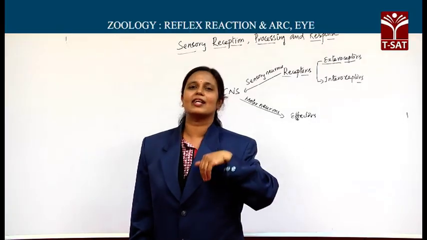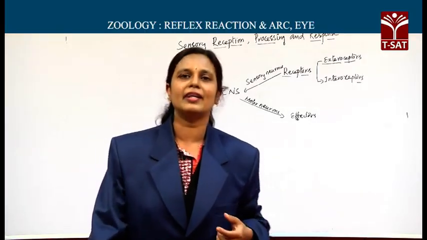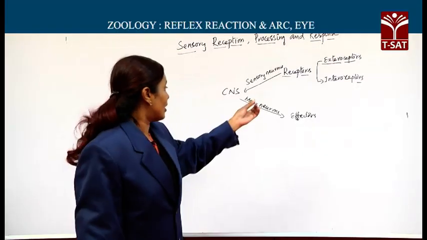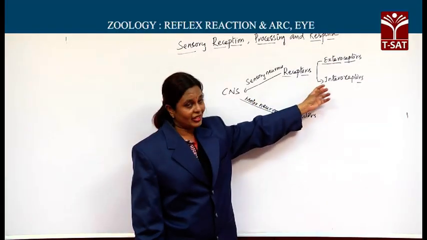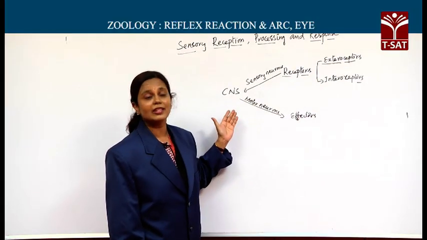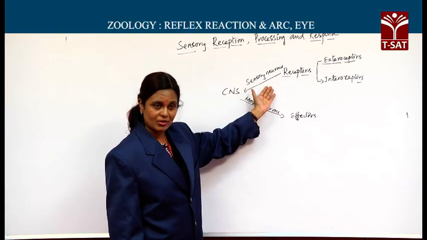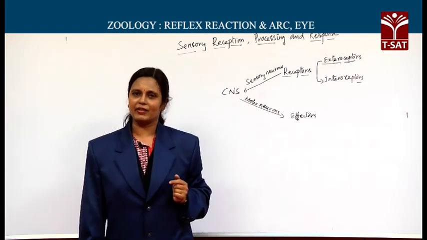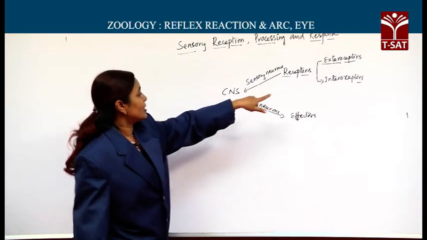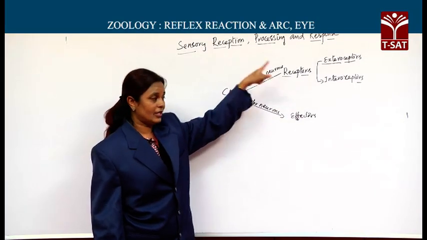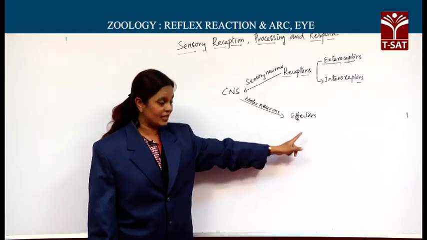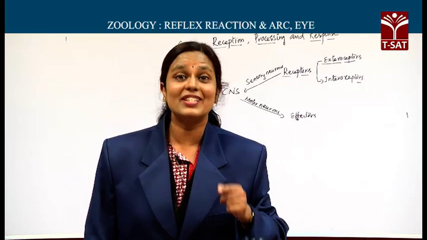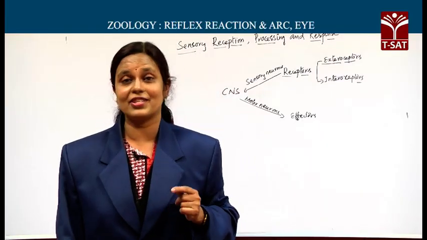And next, about interoceptors. Interoceptors are present inside our body. Generally, they are associated with our visceral organs and blood vessels. And whatever impulses are received by these interoceptors are also sent to the central nervous system through the same sensory neurons, and response is through the effectors. Now, this sensory perception by the interoceptors and response through its effectors is controlled by the autonomic nervous system, which is generally not under our conscious control.